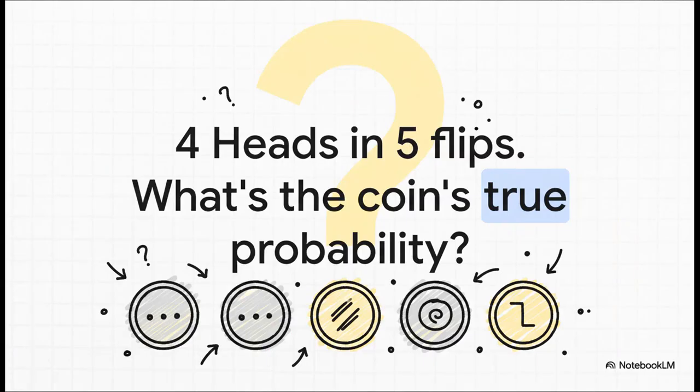All right, so let's just kick things off with a simple puzzle. Imagine you flip a coin 5 times, and you get this result: 4 heads and just 1 tail. So the big question is, what do you think is the coin's true probability of landing on heads? Is it a fair coin? Something else? What's your best guess?